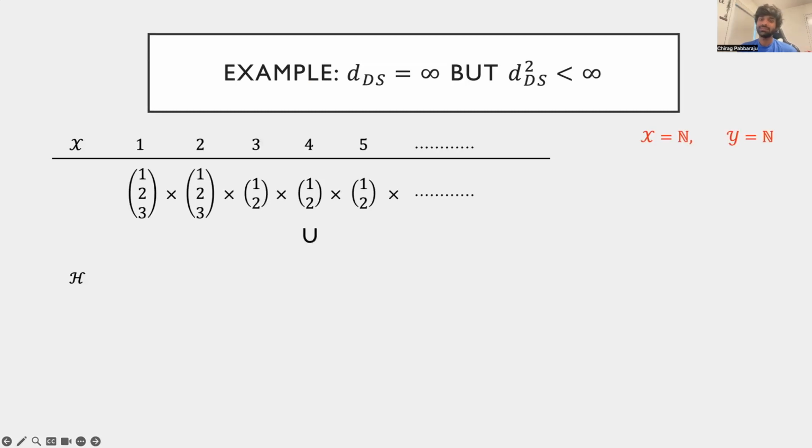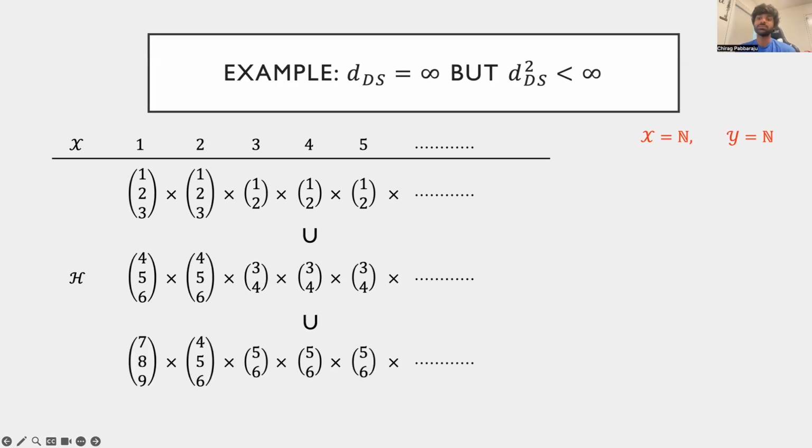We then concatenate this set of strings with another Cartesian product on the next slice of natural numbers. That is, we consider the set of labels 4, 5, 6 on 1 and 2, and only the labels 3 and 4 on the rest of the numbers. We add all these strings to our set. We can keep doing this process, and at each step, we add the Cartesian product of 3 distinct labels on 1, 2 with 2 distinct labels on the rest of the numbers to our set.